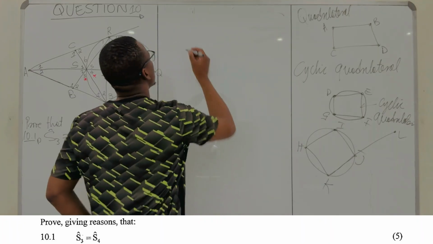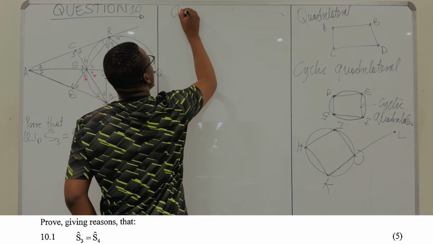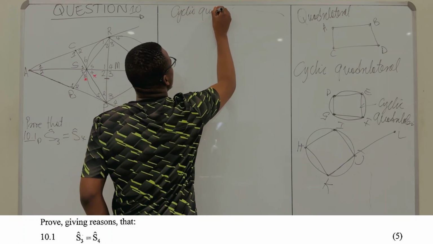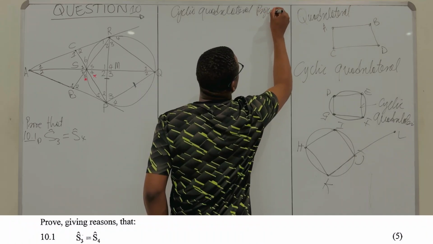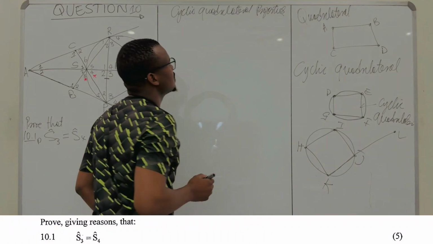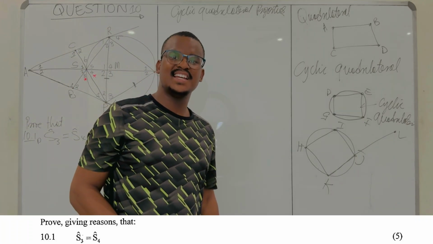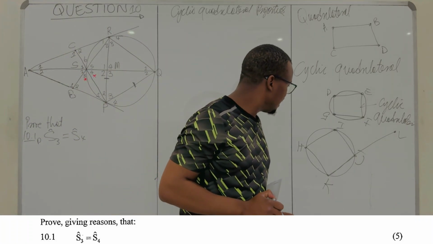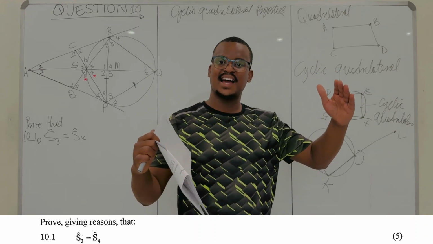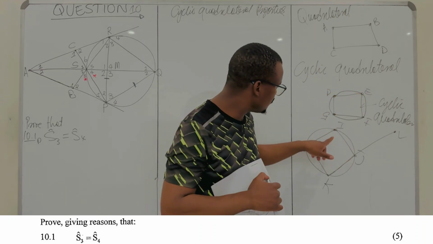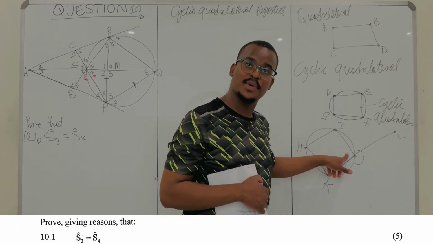Now these are cyclic quadrilateral properties. So the opposite interior angles are supplementary, which means if you're looking inside your cyclic quadrilateral, the angles that are facing each other add up to 180 degrees. If you add this angle and this angle, it should be 180 degrees. If you add this angle and that angle, it should be 180 degrees.